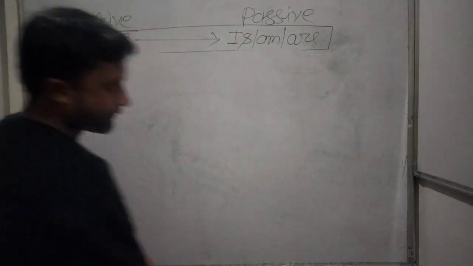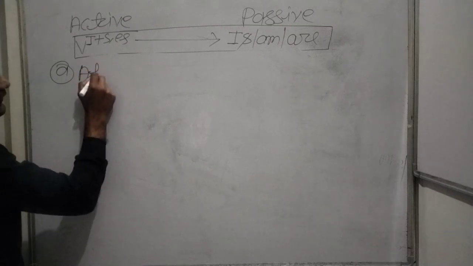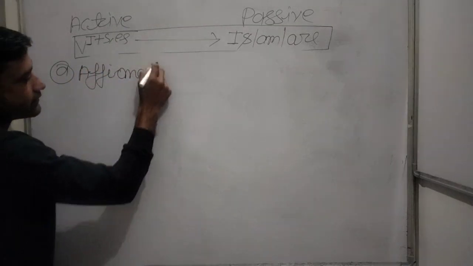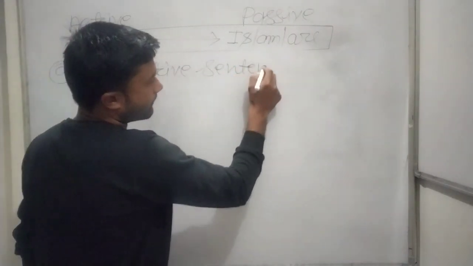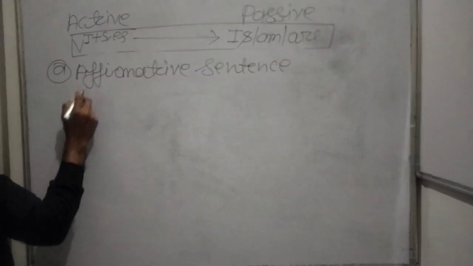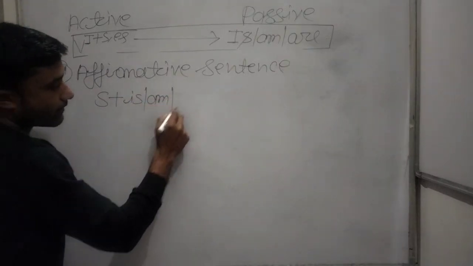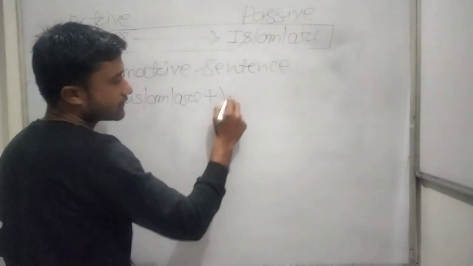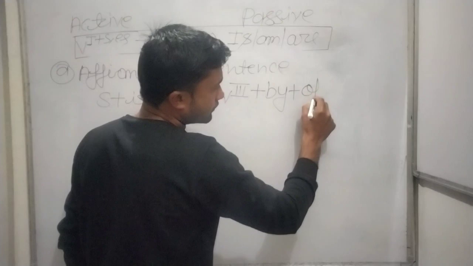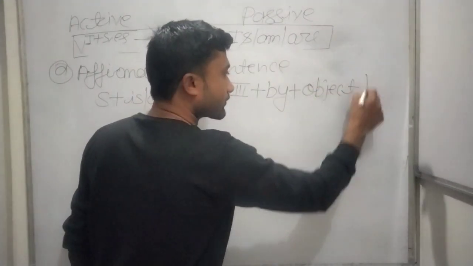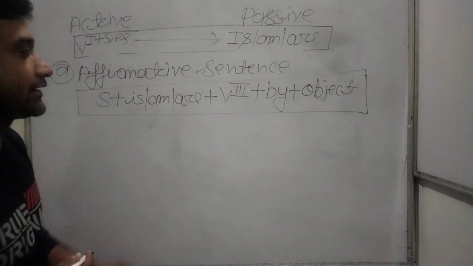We make the sentences of three types. First is affirmative sentences, the second negative sentences, and the last interrogative sentences. So affirmative sentences of this portion. First of all we will write down subject and is, am, are, plus the third form of the verb, plus by, plus object. This is your structure. With the help of it you can make the sentences.